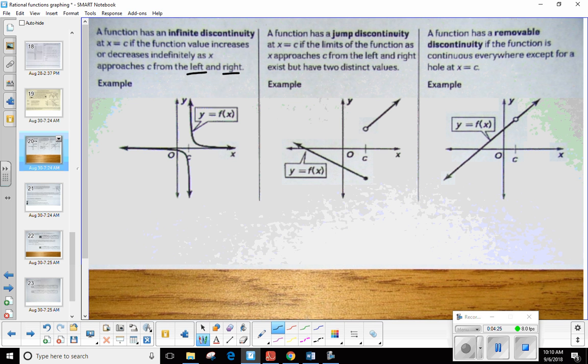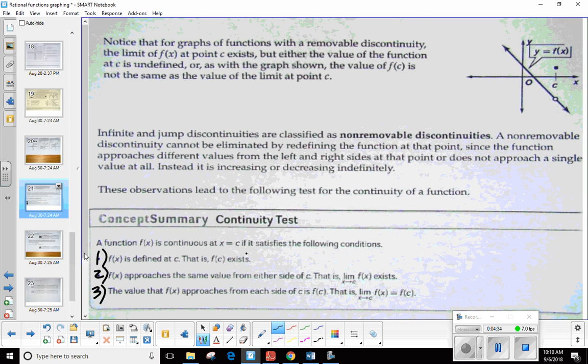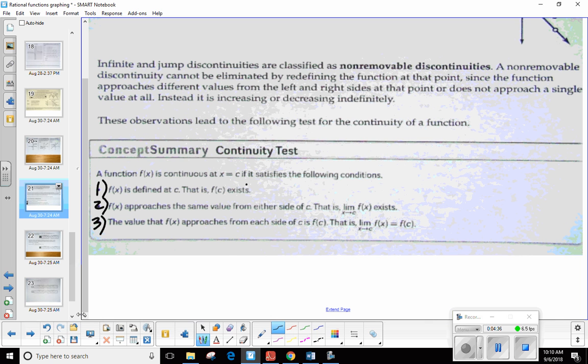Okay, so all of this is probably pretty fuzzy. I'm thinking once we get into some examples, things will come into a little bit more focus. That's typically how things work in mathematics. Okay. So let's just get right into it. The continuity test. Okay, there are 3 steps here. So a function f of x is continuous at x equals c if it satisfies these 3 conditions.